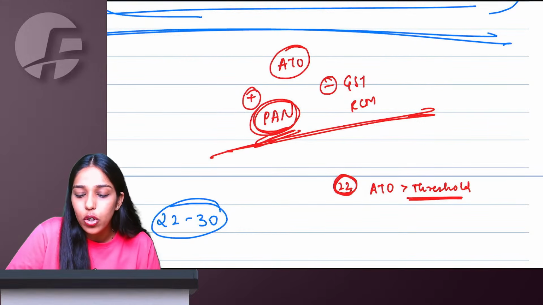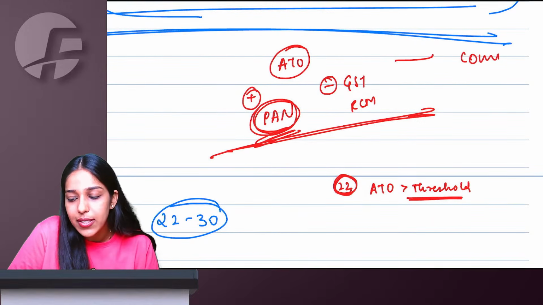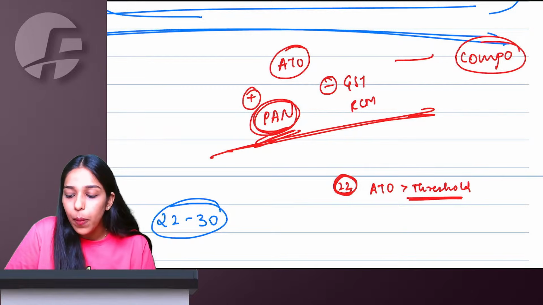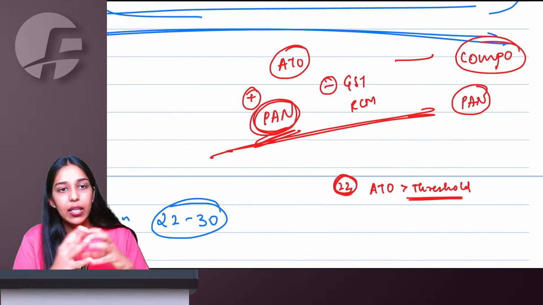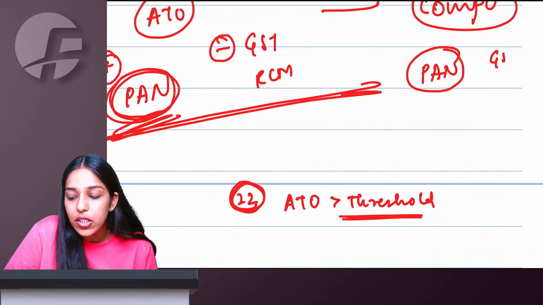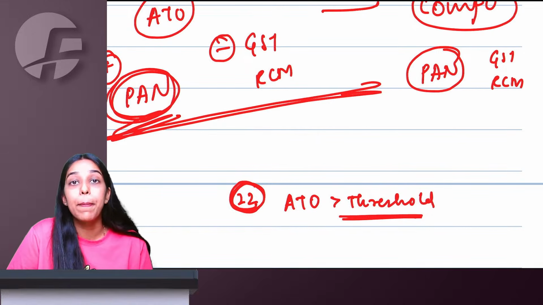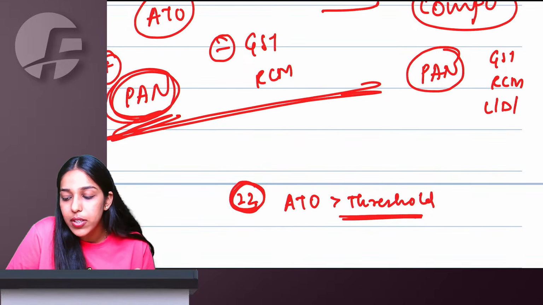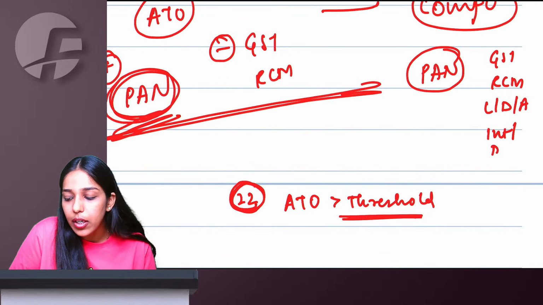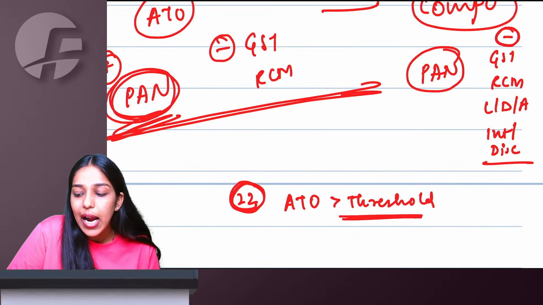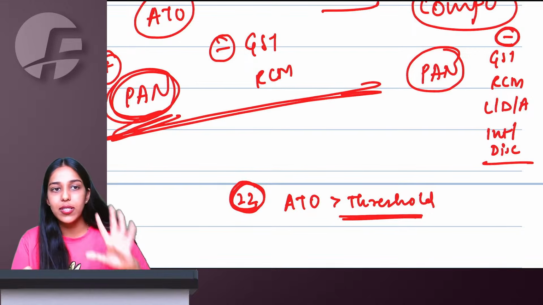This same aggregate turnover also applies for the composition scheme. There is just one difference. In the composition scheme also, PAN-wise, I will include everything, but not GST and not inward RCM. Also, if you have given a loan, deposit or advance to someone and you earn interest or discount income, that does not form part of the composition scheme turnover.